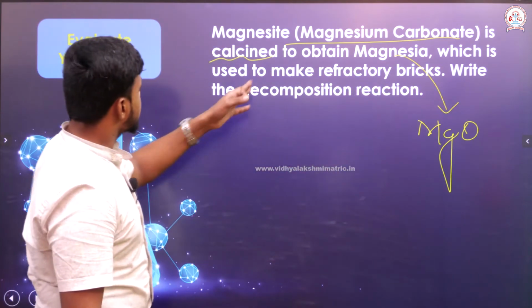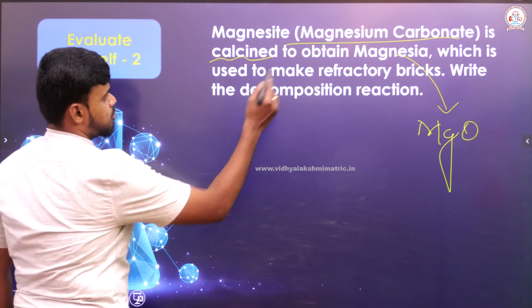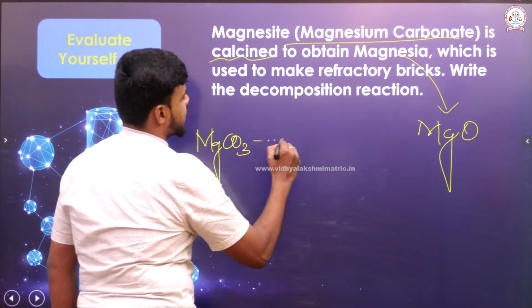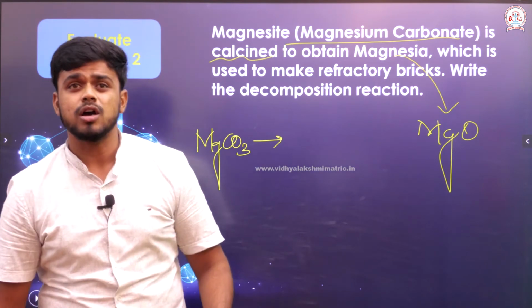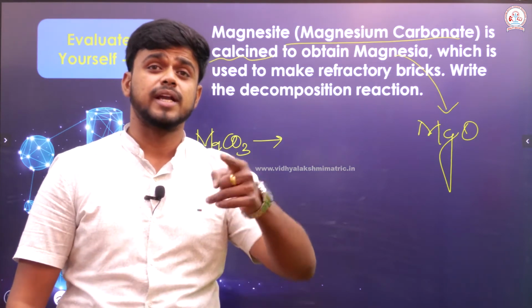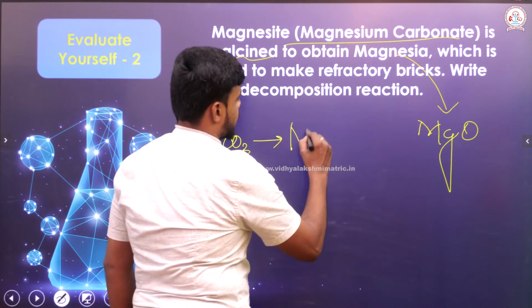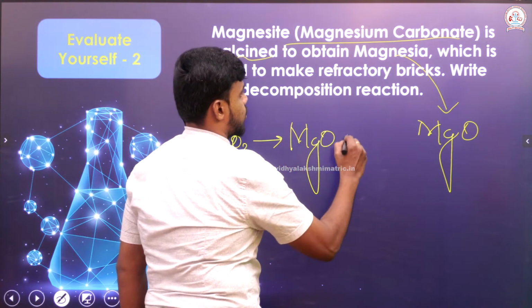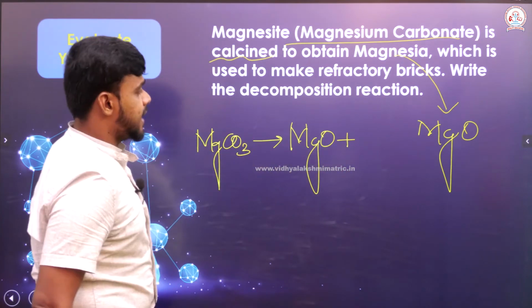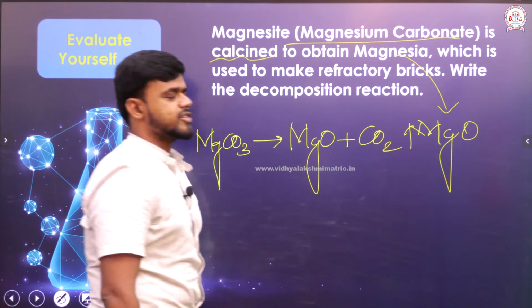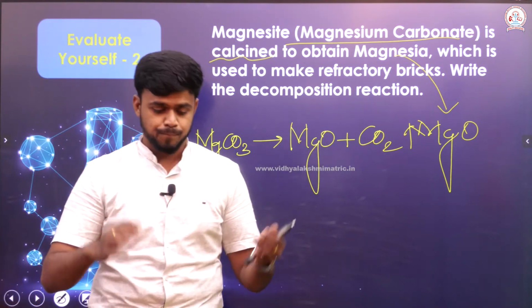Write the decomposition reaction, very easy. Magnesium carbonate is converted into magnesium oxide by the process called calcination, to give magnesia, MgO, followed by evolution of carbon dioxide. So, it is a very easy reaction.